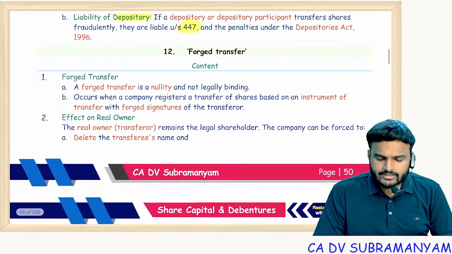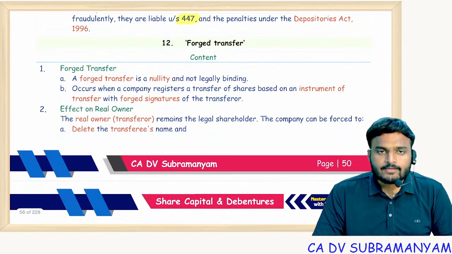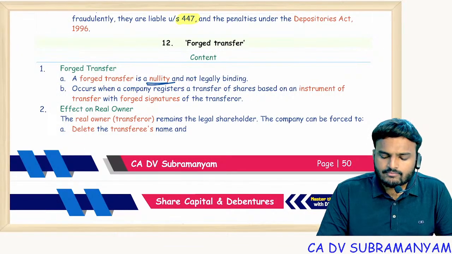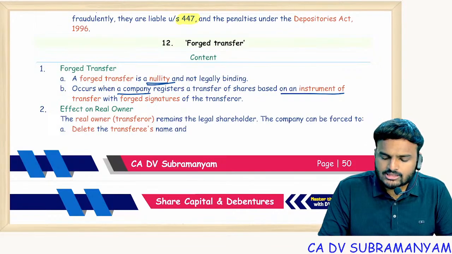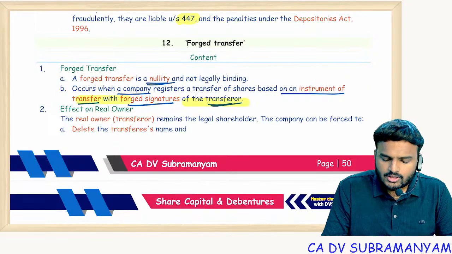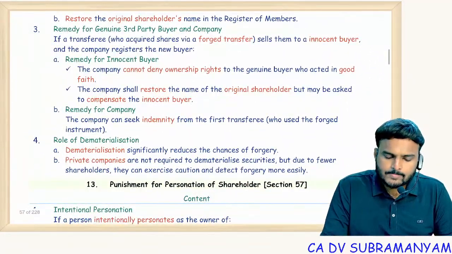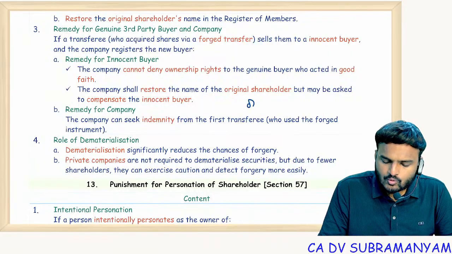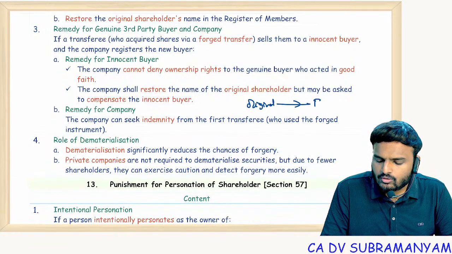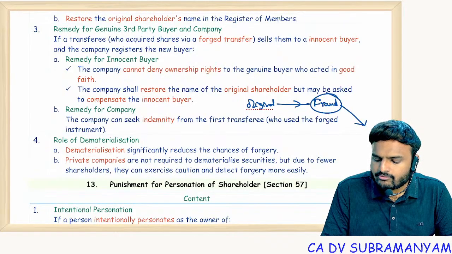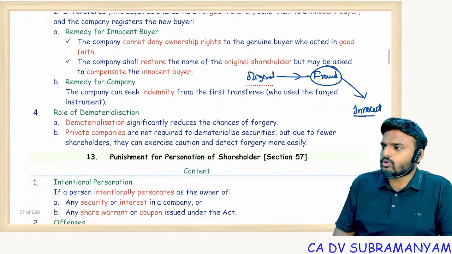Getting it? Next one, forged transfer. Whether a forged transfer is valid or void? Void. It occurs when a company registers a transfer of shares based on an instrument of transfer with forged signatures of the transferor. So here you will find three parties. Who are the three parties? The original member, from whom a fraudulent person obtained these shares, and he transferred the shares to an innocent buyer.